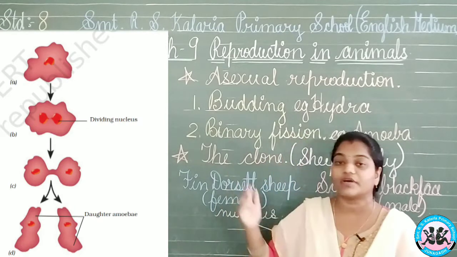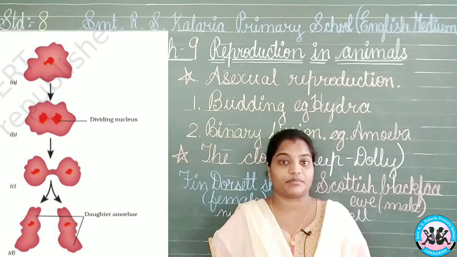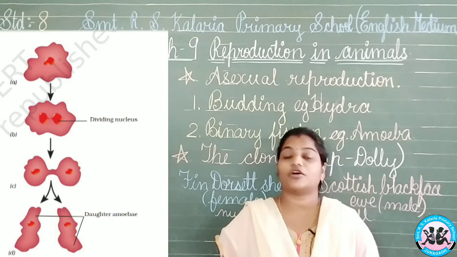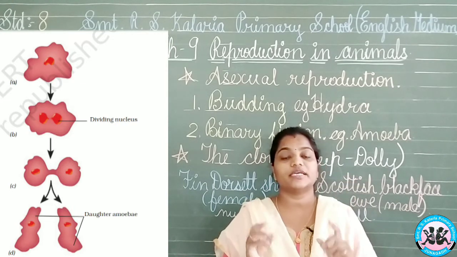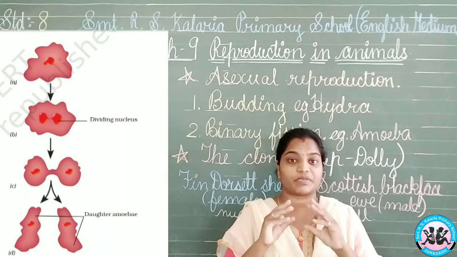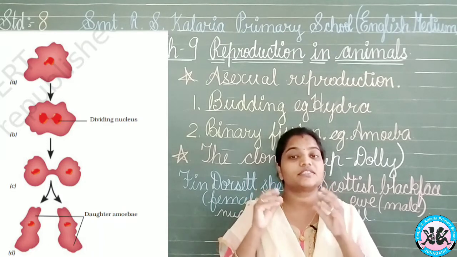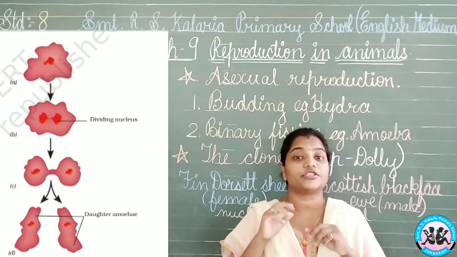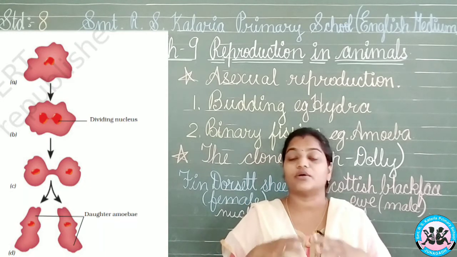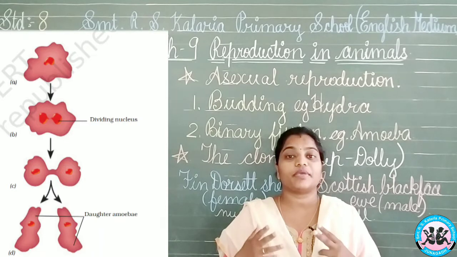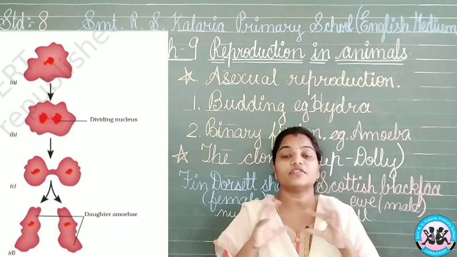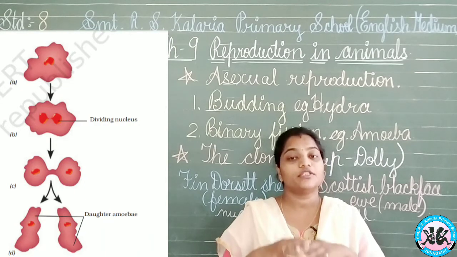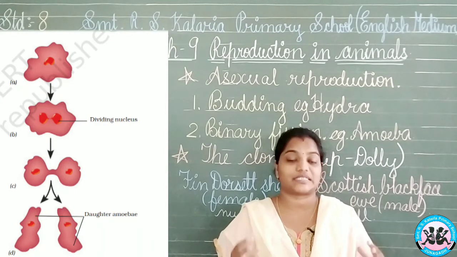Now as you can see over here, the picture shows the mother amoeba present on the top, and the nucleus present in the mother amoeba is slowly dividing by stretching itself. So it is converting into two nuclei, isn't it? Now these nuclei will make the whole structure of the amoeba cell break down and form two daughter amoeba cells.